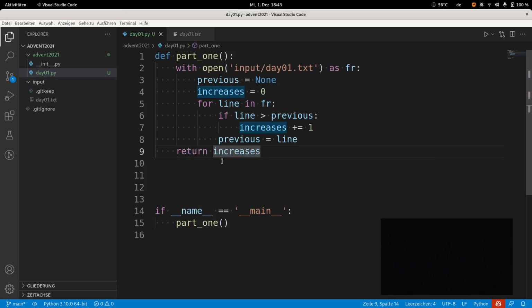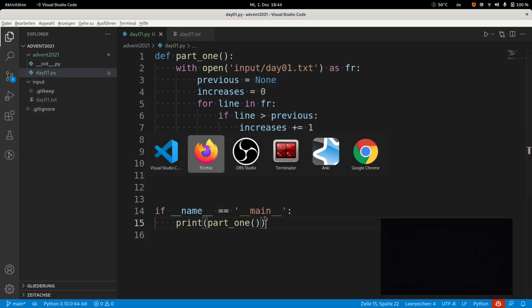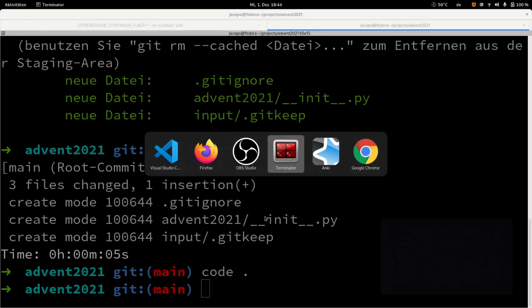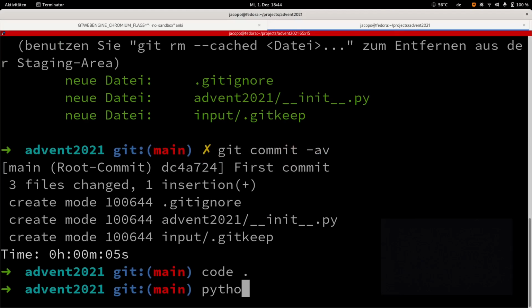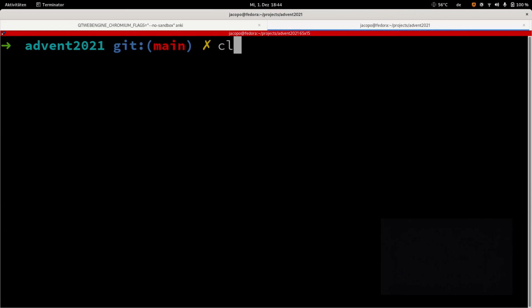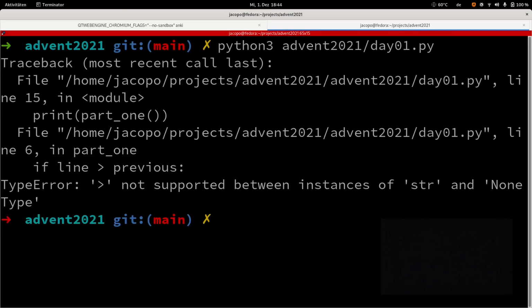But who sees this value that we are returning? The caller, which is this code here, which is the only code that is invoking part 1. So I cannot just do part 1 as is, because nobody will see the value. I have to do a print. So I print the part 1. Now if I run the code, I can say python3 Advent 2021 day 01.py, and there is an error.